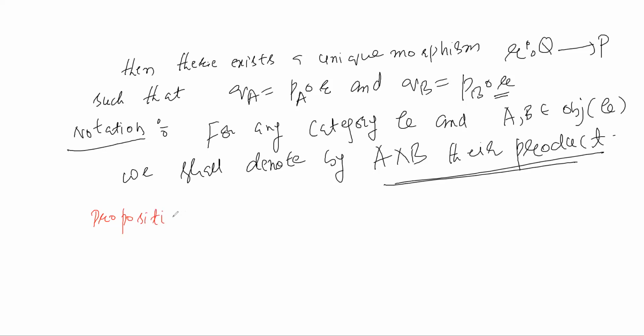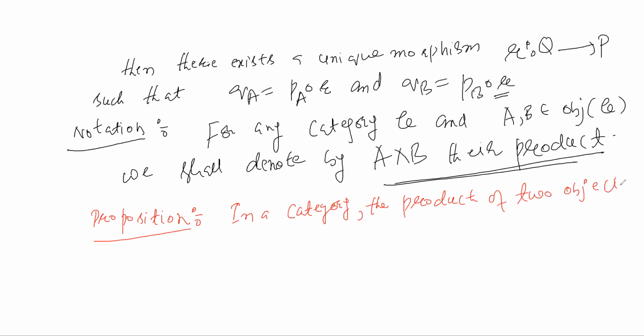Proposition: in a category, the product of two objects, when it exists, is unique up to isomorphism.